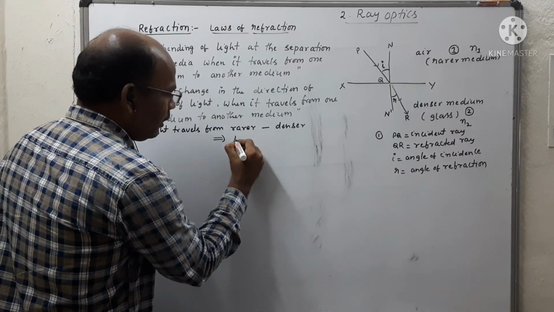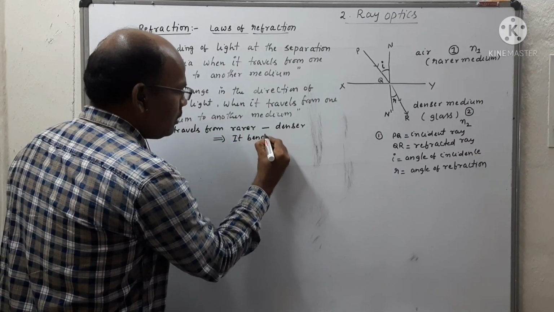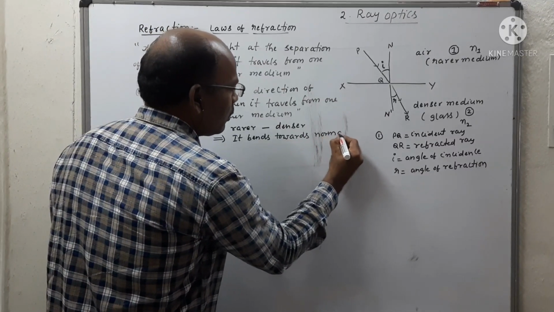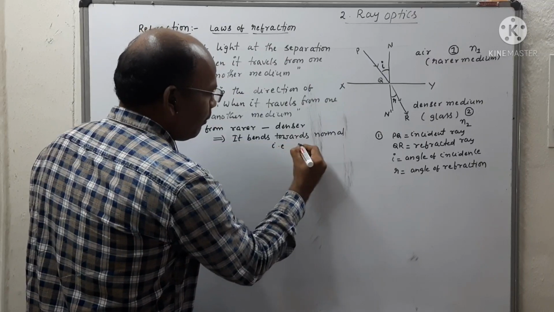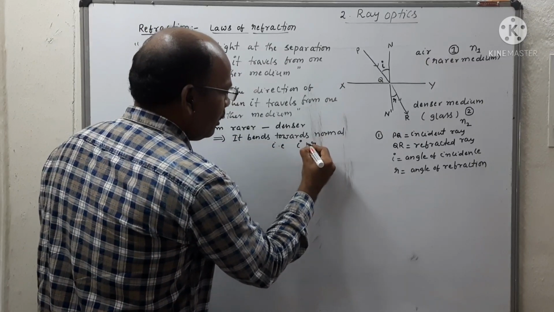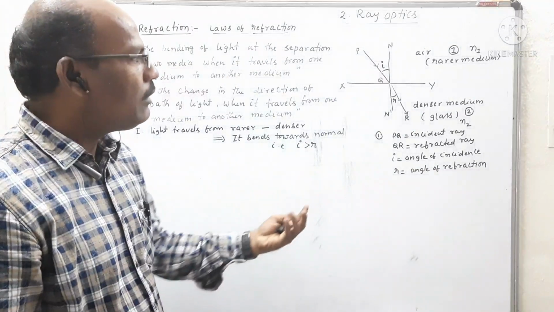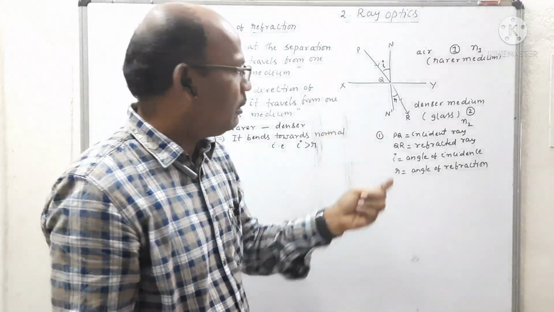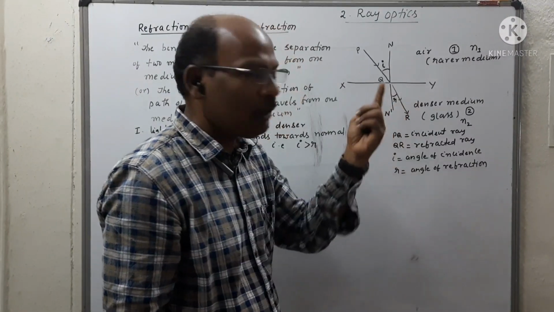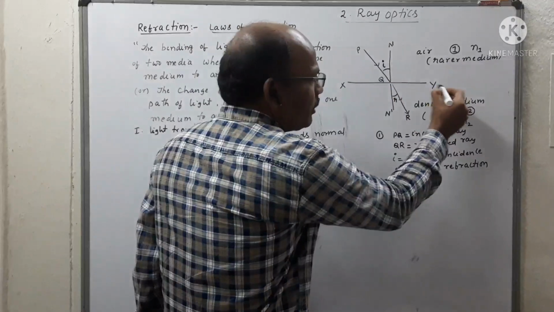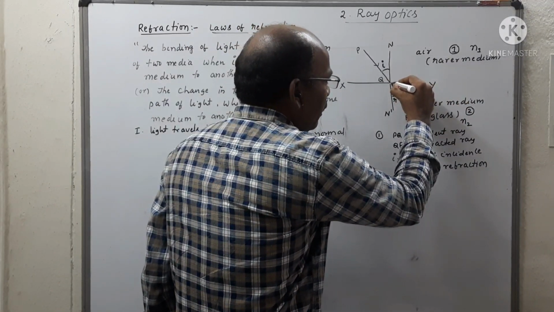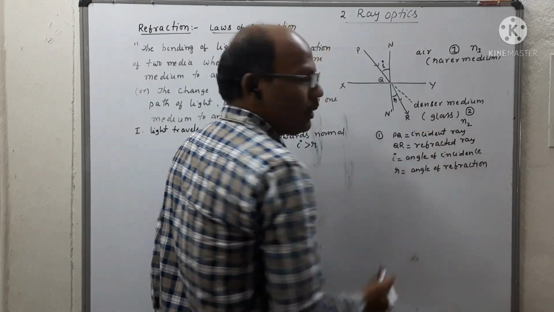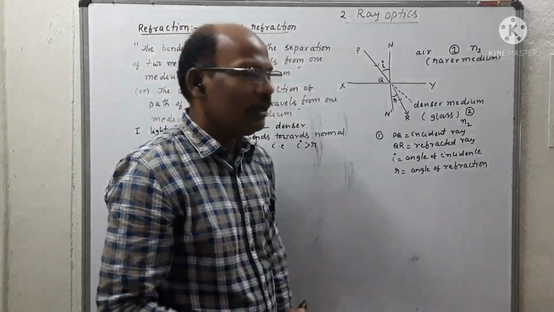What happens? It bends towards the normal. That is, the value of I is greater than R. What is the deviation angle? It is how much angle the refracted ray deviates from its initial path. In the absence of this transparent material, the light ray travels in a straight path according to the rectilinear property. So what is the deviation angle?